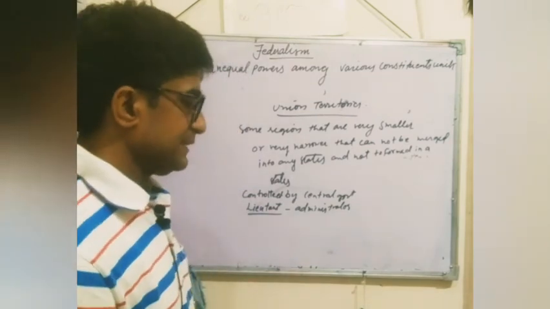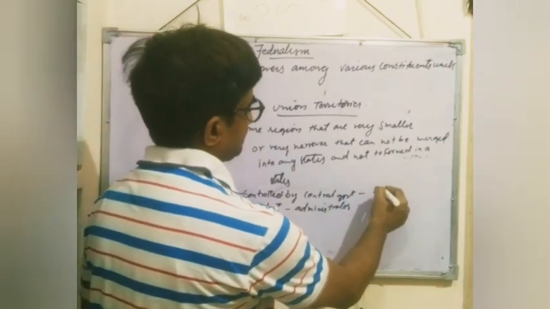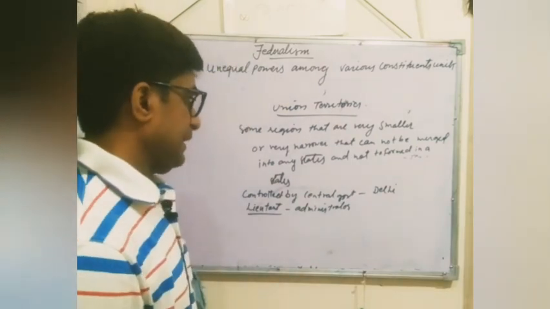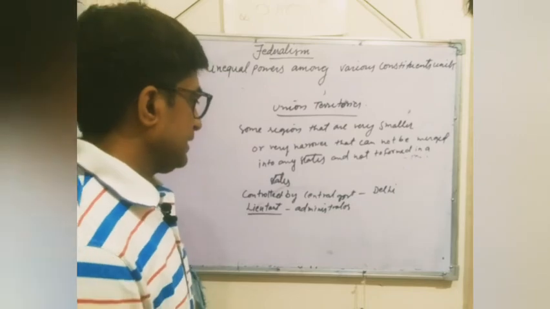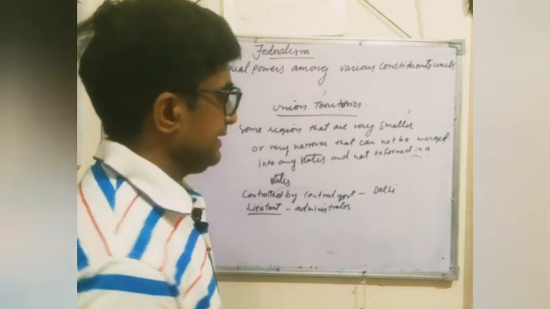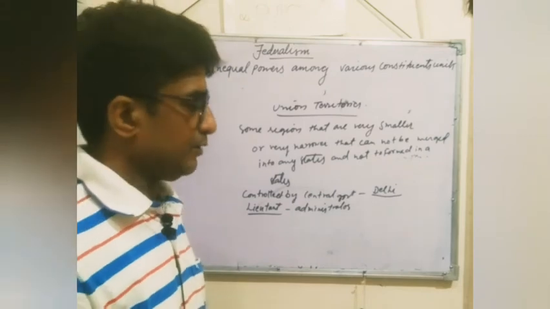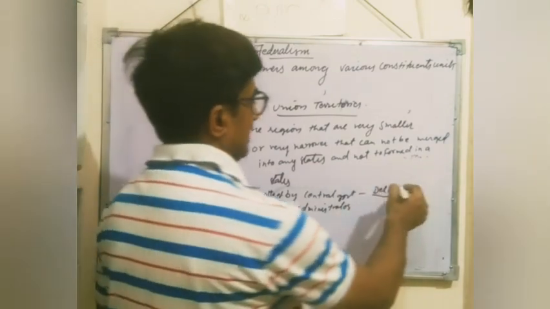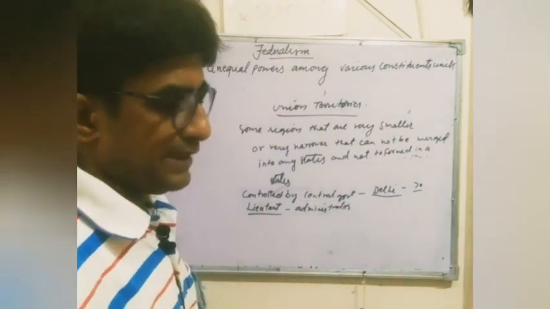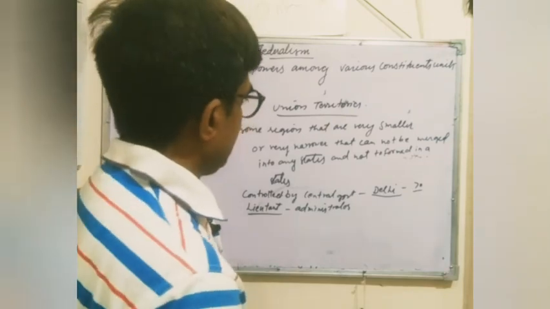Some territories enjoy half-state status, like Delhi, Puducherry, and many other regions, while some union territories are only union territories, not half states. Arvind Kejriwal promised to declare Delhi a full state of India, because Delhi has 70 state legislative assembly seats. So that is very important about the union territories. I hope students you enjoyed this video lecture about the union territories.